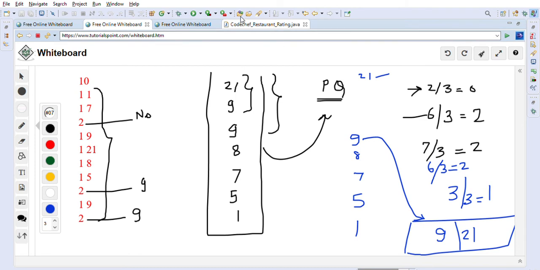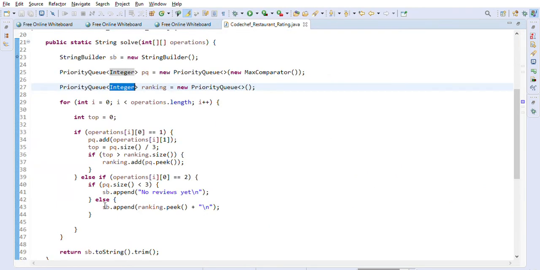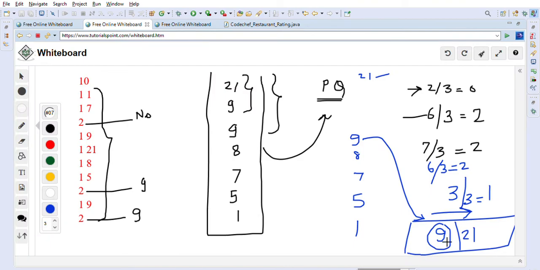The natural ordering will be used, which is 9 and 21. So whenever we have a query, let's say 2, we just take the first one, so 9 we will take. Ranking.peek means it will take the first ranking, as you can see here. So it will take 9.